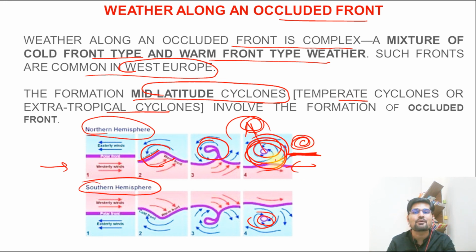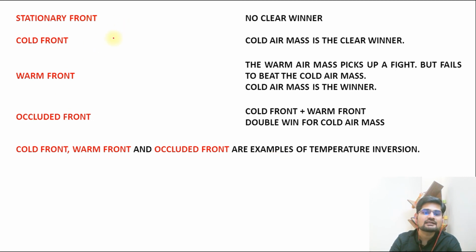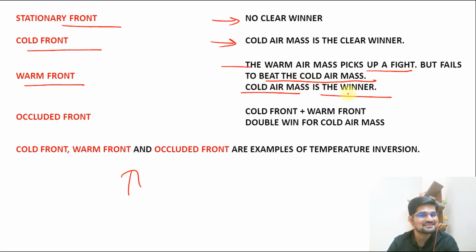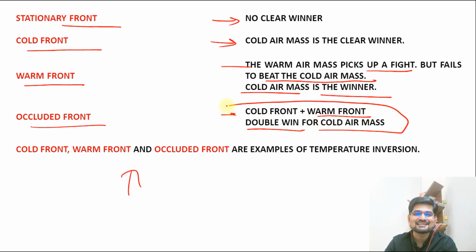So this is important. So at last, let's clarify this through this table. So what we have learned: stationary front, no clear winner. Cold front, cold air mass is the winner. Warm front, the warm air mass picks up a fight but fails to beat the cold air mass. So the cold air mass again is the winner. And occluded front, what is there? Cold front plus warm front, double win for the cold air mass. So it's a win-win situation. That is important here, right?